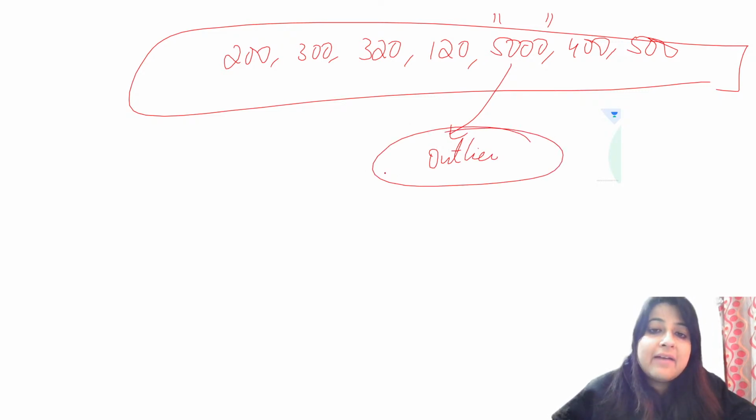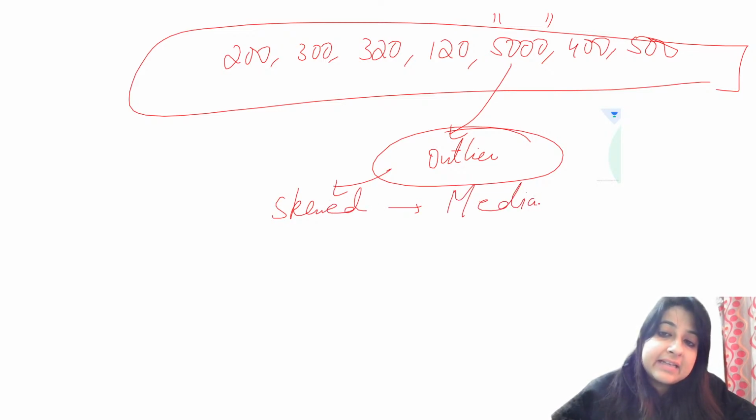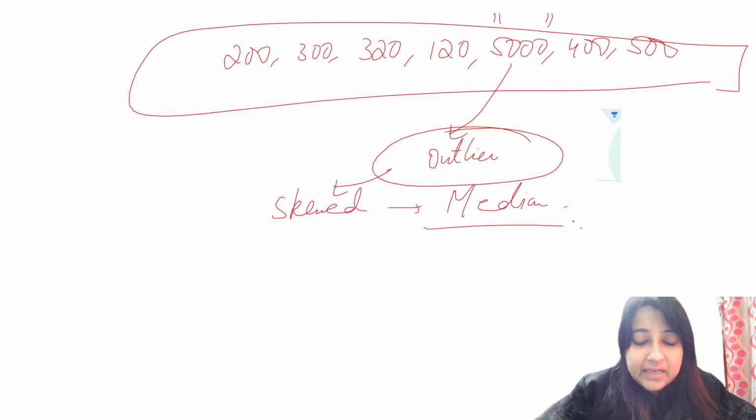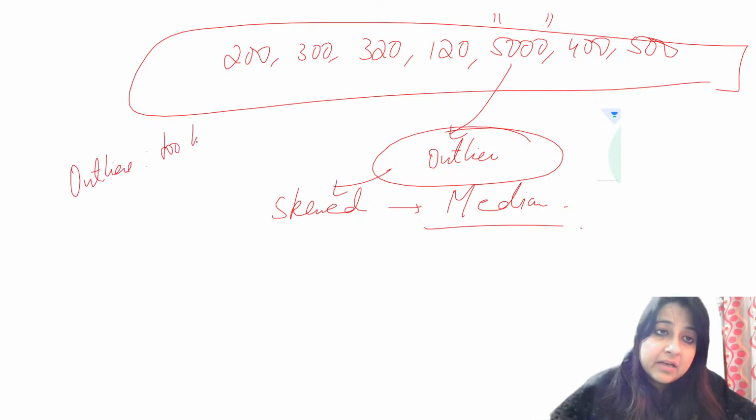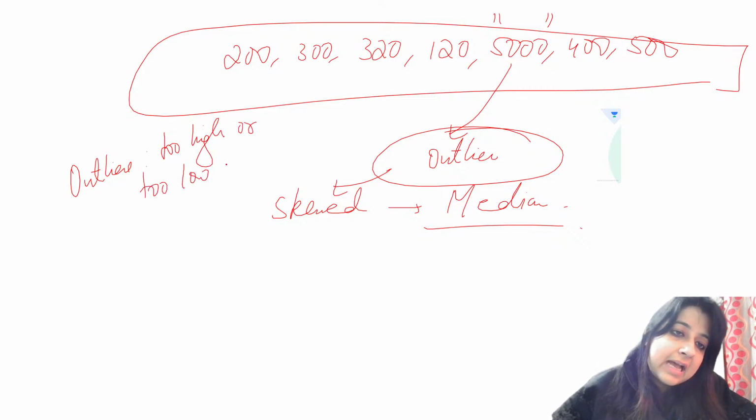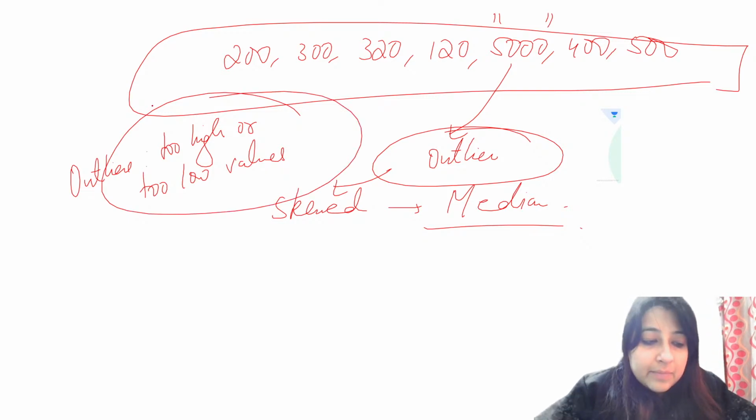And whenever you have an outlier, it is going to make my data skewed. And the best measure of central tendency for a skewed data set, everybody, is median. Remember, outliers can be too high or too low values. So this makes my data skewed and therefore the correct answer to this is median.